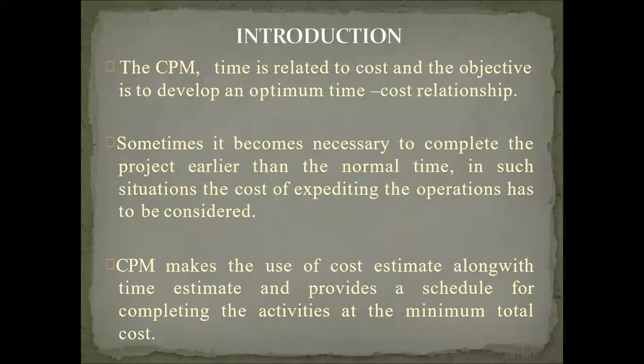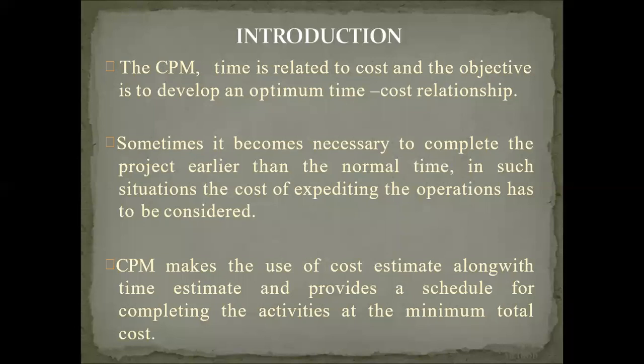CPM makes use of cost estimate along with time estimate and provides a schedule for completing the activities at the minimum total cost. So whatever network we are drawing, that network tells us for this activity what is the minimum total cost.